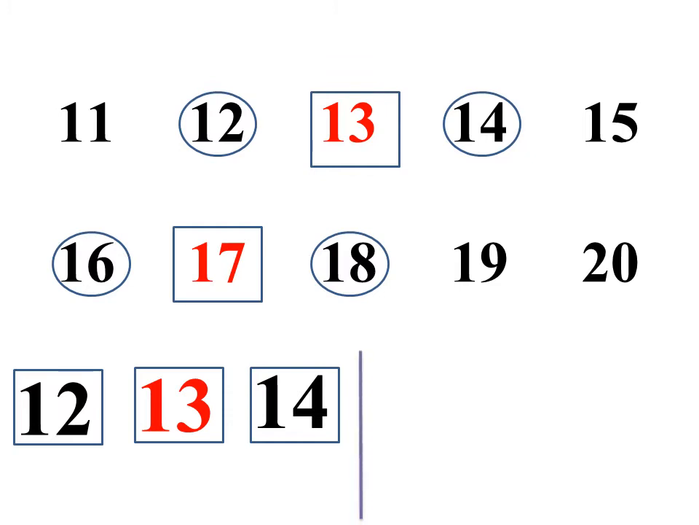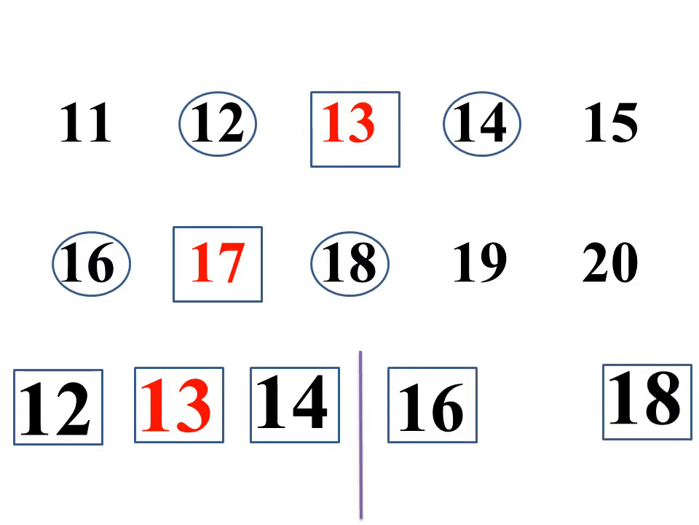Okay. Now, again look here. We have two numbers, that is 16 and 18. And what comes in between these two numbers? Yes, it is number 17. 17 comes in between 16 and 18. 17, 16 और 18 के बीच में आता है.